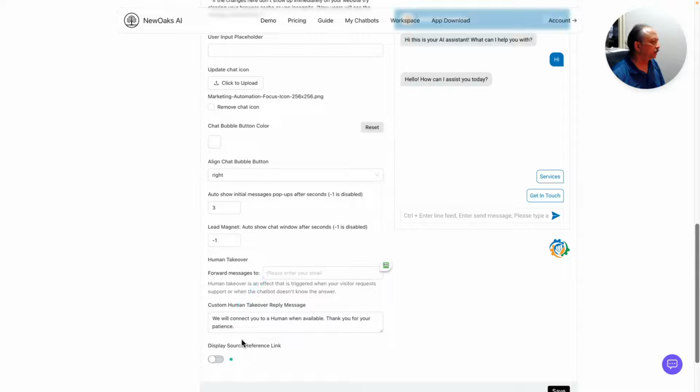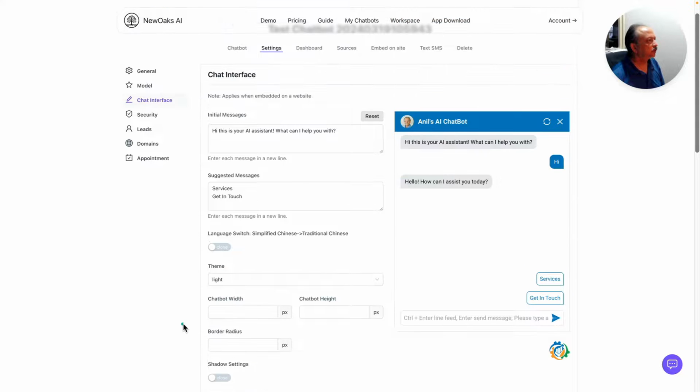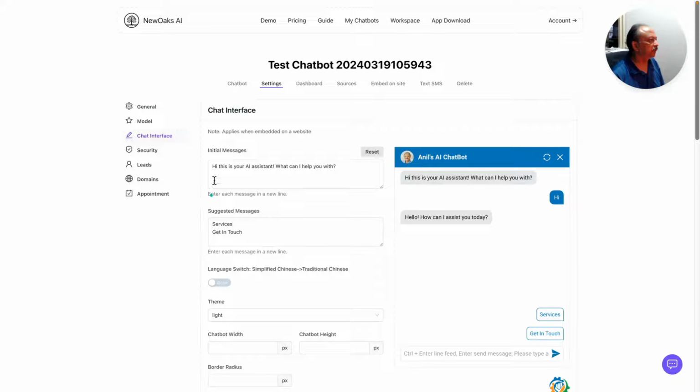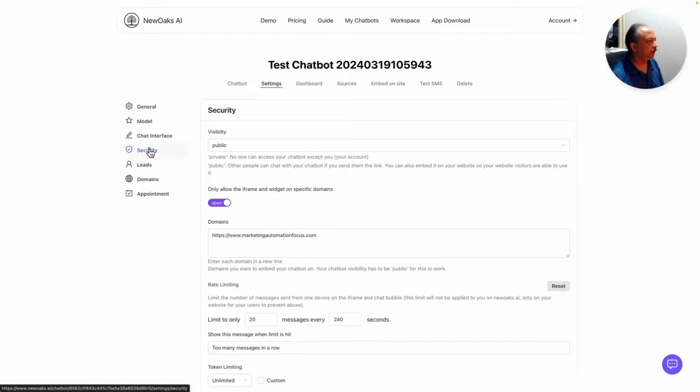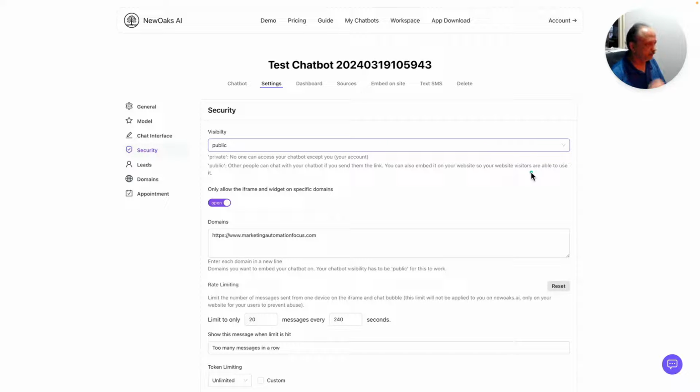And then there are a couple other options, and I haven't played with this, and I don't think I want to use this for my use case. I don't want to show the source reference link in the responses. So that gives you a pretty good chat interface settings as part of the chatbot setting. And then from the security standpoint, there are other settings now. If you go to security tab, now you can make it private or public by actually selecting from here. And I'm using public for now for this purpose.